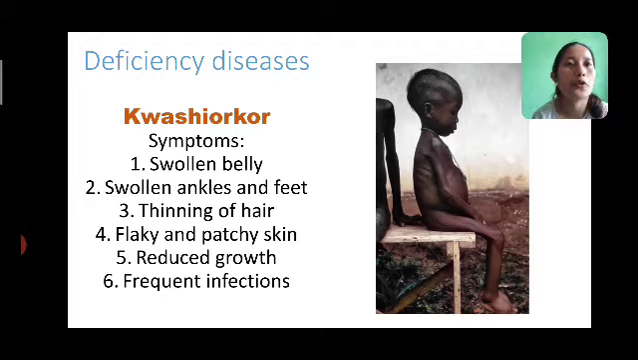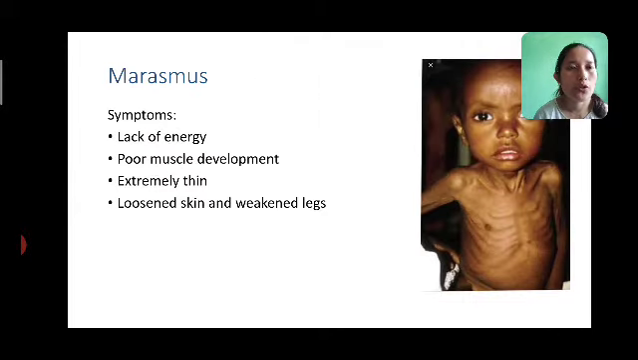Now next we will be discussing marasmus. Look at the picture given alongside. The symptoms are similar to those of kwashiorkor. You can see the ribs visible from outside, right? Because muscle development is very poor in a child who suffers from marasmus. He is lethargic, he does not have much energy. He's extremely thin, that's why you can see the ribs protruding outward. His skin and legs are really thin. So those are the symptoms.